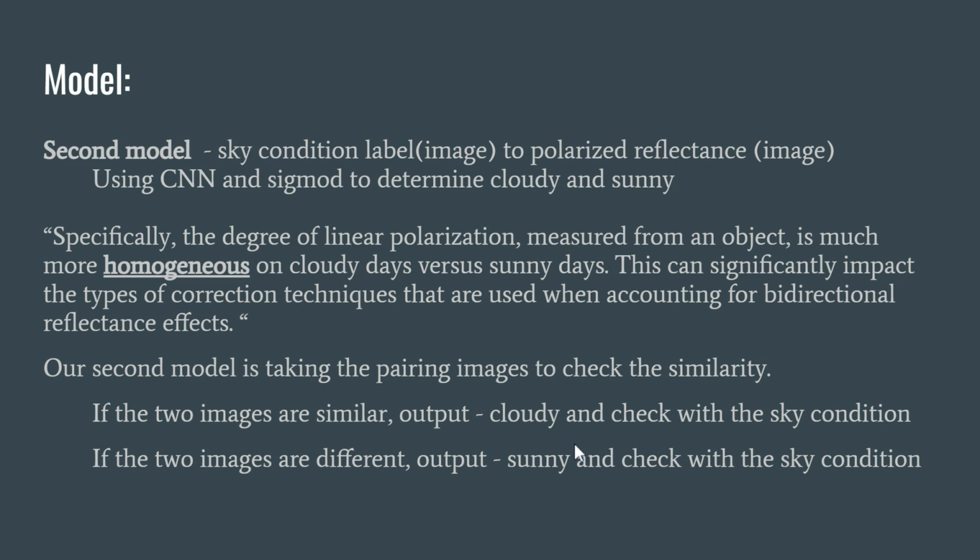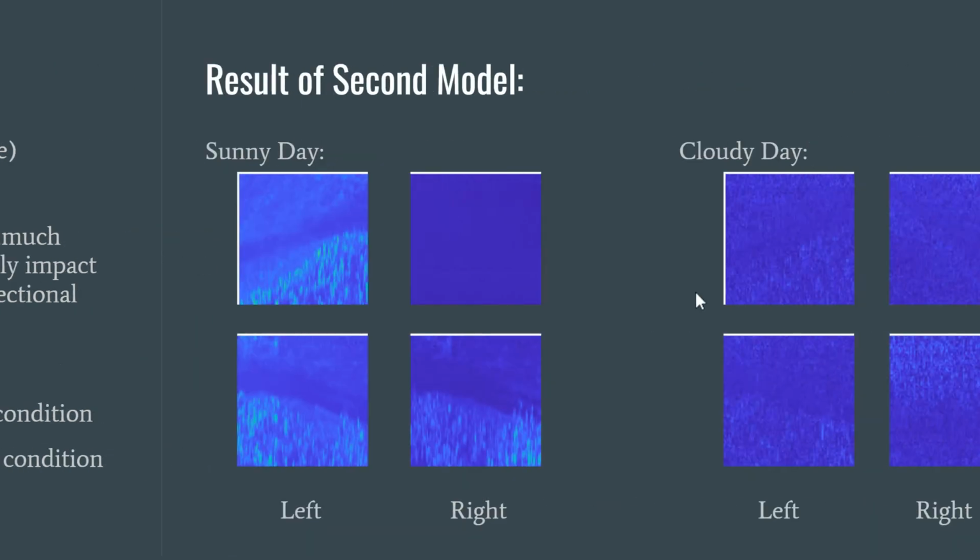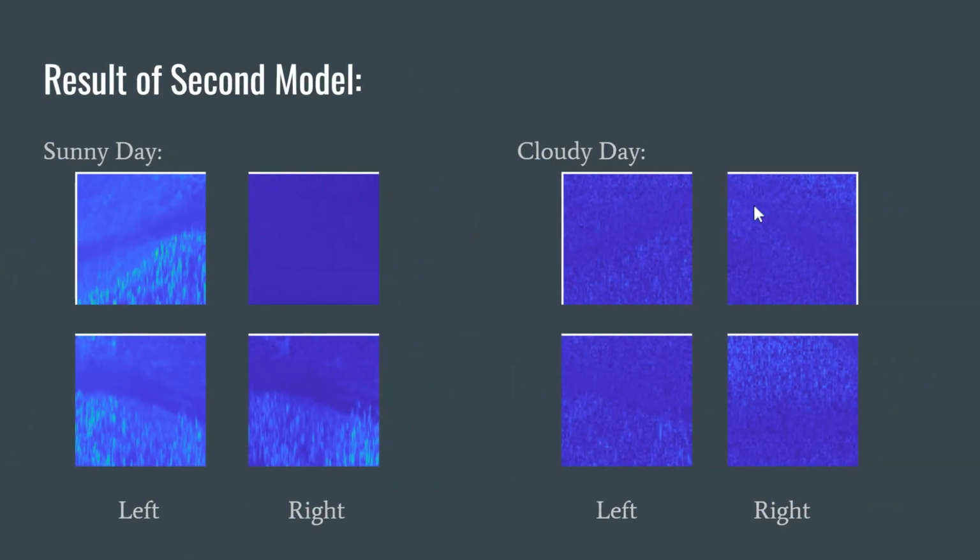This works because, as mentioned before, the measurements from the sensors are very homogeneous on cloudy days, meaning the data it would take is all very noisy and homogeneous with one another. Whenever you apply these data to the images, as you see here on our results tab, the images look very similar. They're hard to distinguish anything out of, and they all just look the same, which our model was able to correctly predict from the images inputted into it.